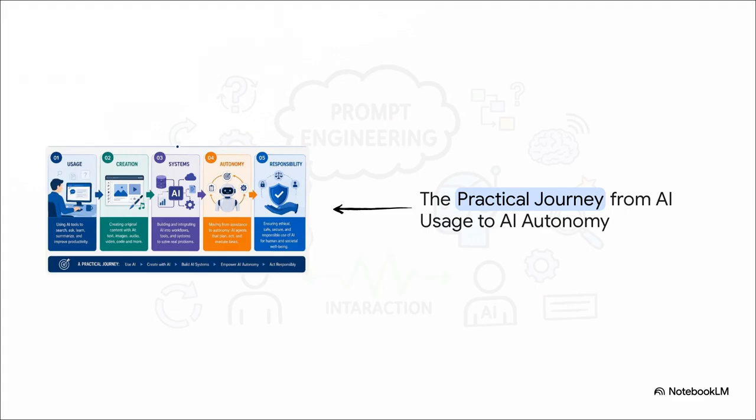Let's see how all of this builds our complete narrative arc. This journey maps out the practical evolution of AI. We all start on the far left, right? Simply using an AI assistant to ask basic questions. But through the structured formulas, context injection, and prompt chaining we've unpacked today, we move toward building real systems. Ultimately, this empowers the move toward true AI autonomy, where AI agents don't just answer questions, but actually plan, act, and execute complex tasks on our behalf in a responsible, governed way.